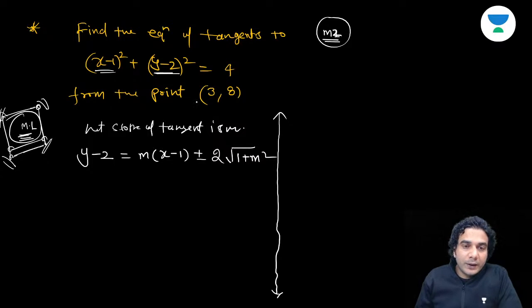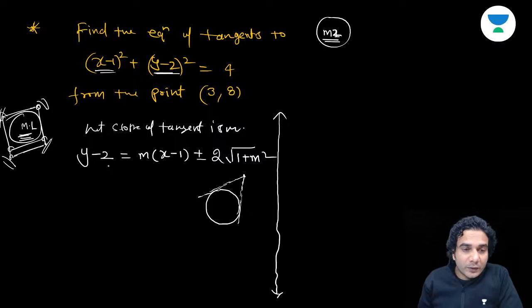Now after that, what you need to do is this: you are drawing a tangent from an external point. So you can see two tangents will always be there. That means you should get two equations, and two slopes, obviously. You should not write two tangents of the same slope. That is not possible from a point.